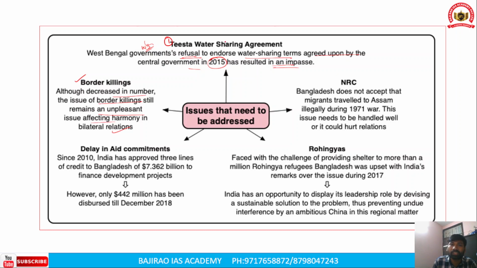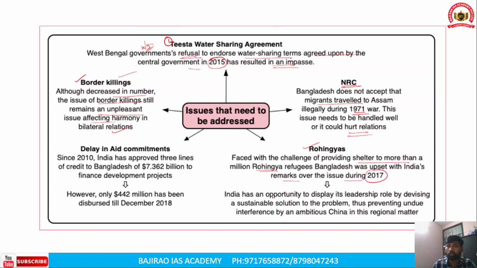So apart from the Teesta water sharing agreement and border killings, there is also the issue of the NRC, the National Register of Citizens. Bangladesh does not accept the migrants who travelled to Assam illegally during the 1971 war, and this issue needs to be handled well or it could hurt the relations. The other issue is Rohingya migrants. Faced with the challenge of providing shelter for more than a million Rohingya refugees, Bangladesh was upset with India's remarks over the issue during 2017.